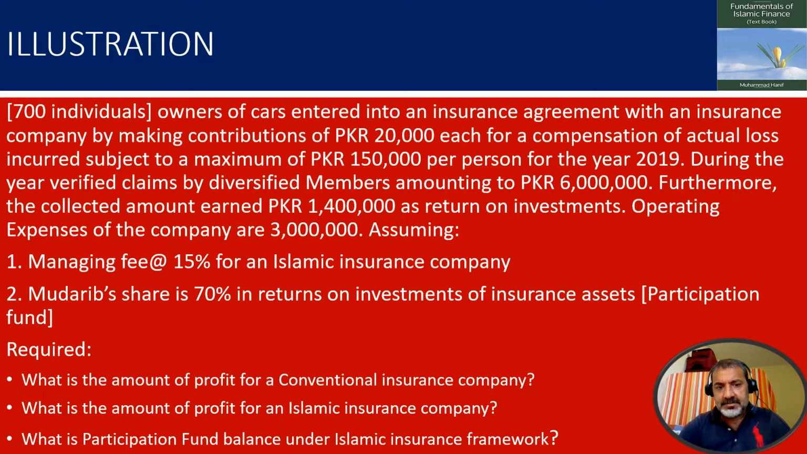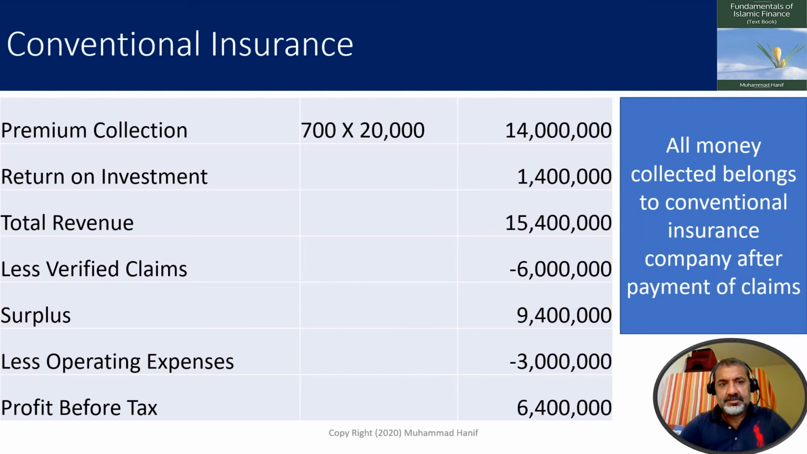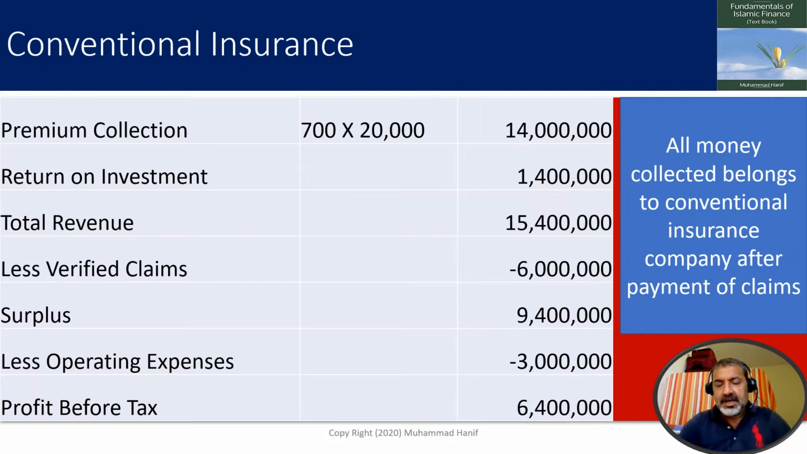Assuming managing fee is 15% of contributions or premiums for an Islamic insurance company. Mudarib's share is 70% in returns on investments of insurance assets. So what is the amount of profit for a conventional insurance company and what is the amount of profit for an Islamic insurance company and what is participation fund balance under Islamic insurance framework? So we are going to solve this illustration. Starting from conventional insurance company, all money collected belongs to conventional insurance company after payment of claims.